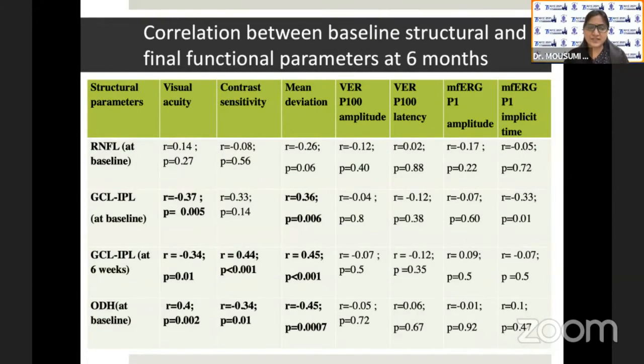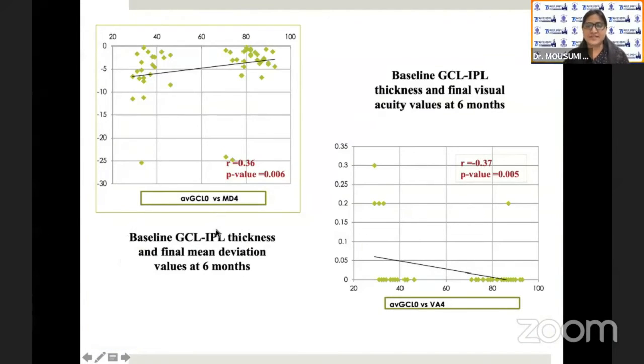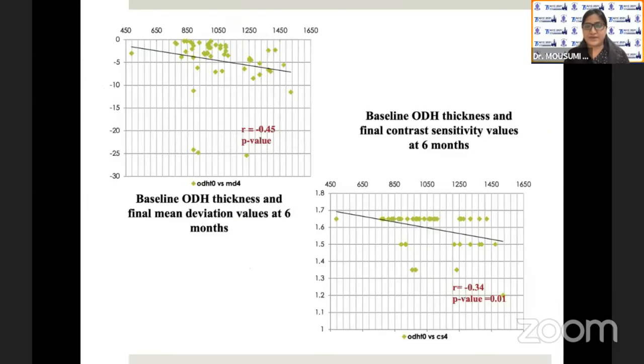Now, in order to understand the role of structural parameters in predicting the final visual outcome, a correlation between the two was obtained. RNFL at baseline did not show any statistically significant correlation with any of the functional parameters at 6 months. Interestingly, the correlation between GCL-IPL thickness at 6 weeks and the final functional parameters was stronger than that obtained at baseline. This is a graphical representation of the structural parameters at baseline with the final functional parameters.